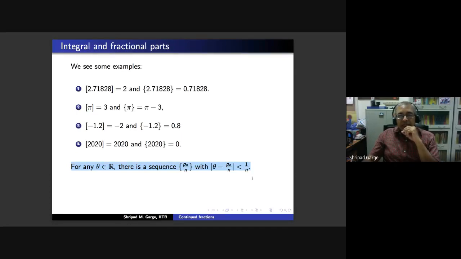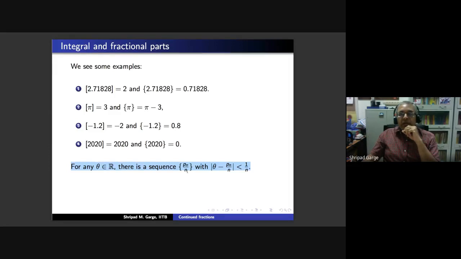How would one get this? So we do it for the first entry, where you will need to take P1 upon 1. You need to get a P1 with theta minus P1 less than 1. And the construction of the above examples should tell you that you will take P1 to be the integral part of theta. So your first term in the sequence is the integral part of theta. P1 is the integral part of theta. You have theta minus the integral part is less than 1.